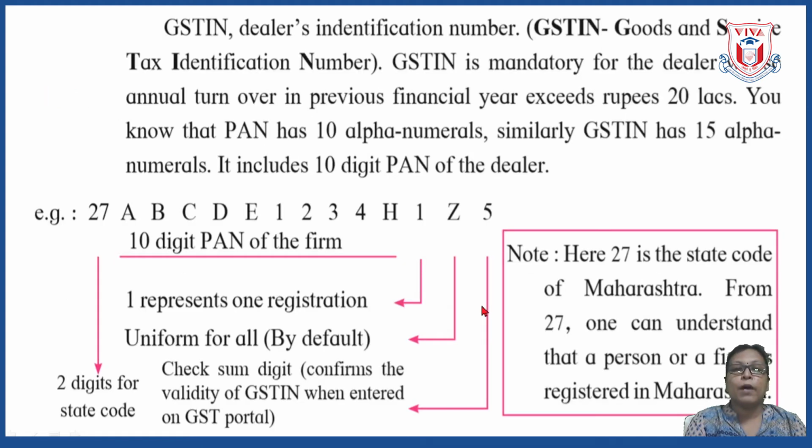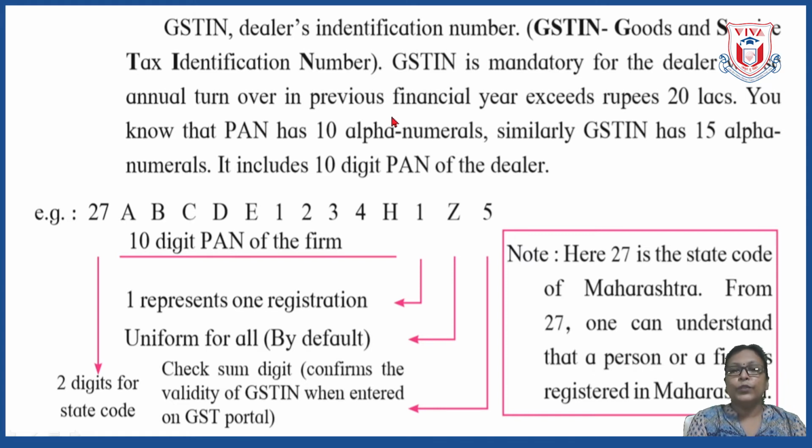Now let us study about GST identification number. Okay, the long form of GSTIN is Goods and Service Tax Identification Number. Every dealer or manufacturer or the retailer is having GSTIN. This identification number is given to every manufacturer, the one who is doing the production, and also to the retailers or to the dealers.